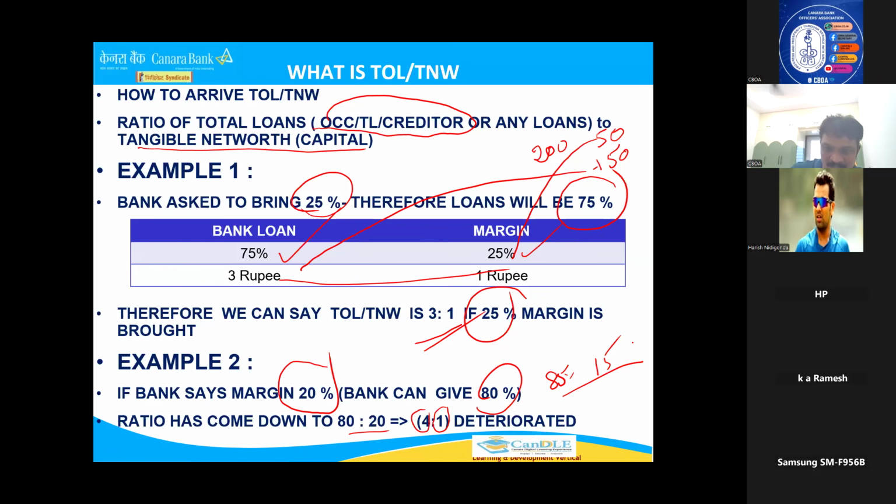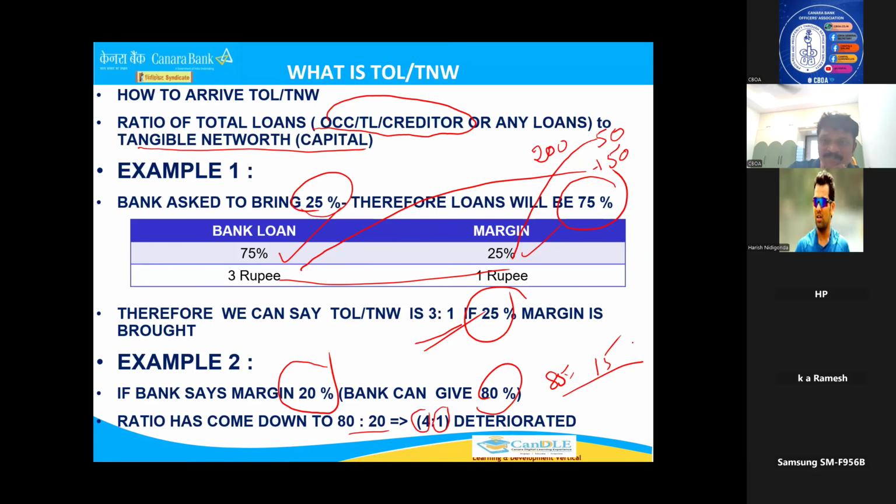How much margin the party is bringing, how much funds we are getting. Now you tell me, for a bank, which one is better? Margin should be more or margin should be less? From a banker's point of view, always margin should be more. Because if he brings 50% margin, you are giving 50%. If anything happens, you are safe. Whatever stock you sell, if you get 50 rupees, your liabilities will be cleared. Always the bank likes to have more margin. Customers always want less margin because they don't want to bring more capital into the business. But generally, as I told you, 25% margin is required.